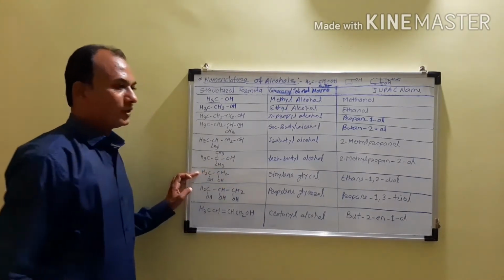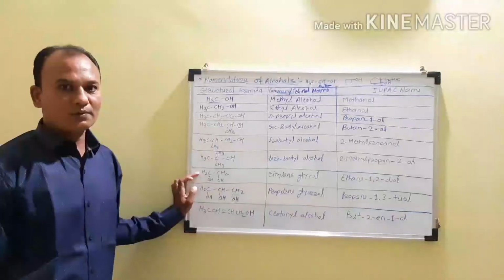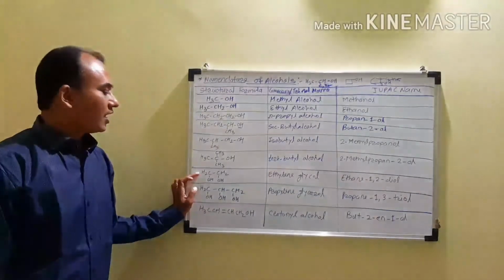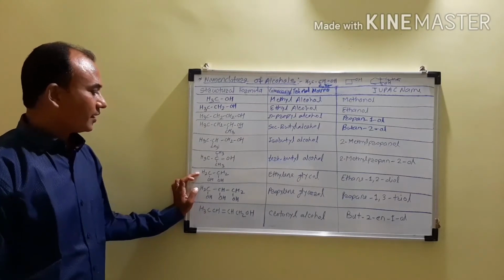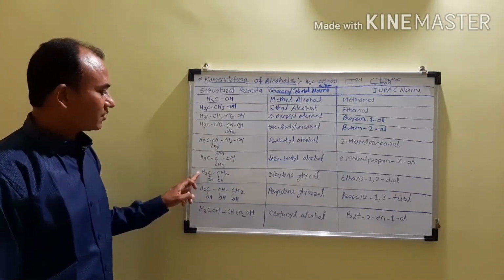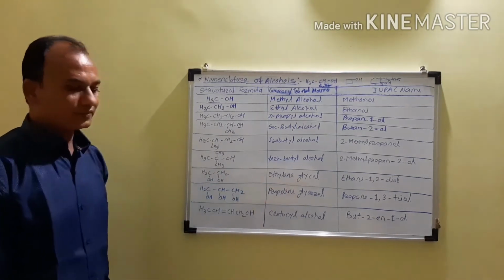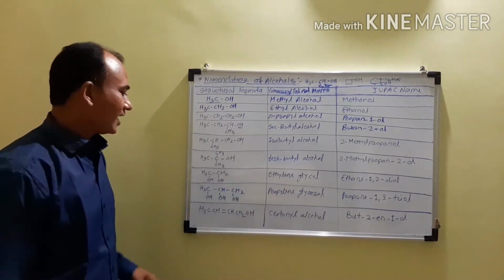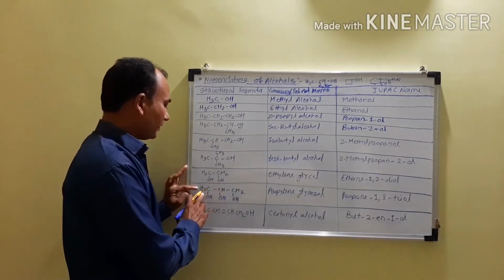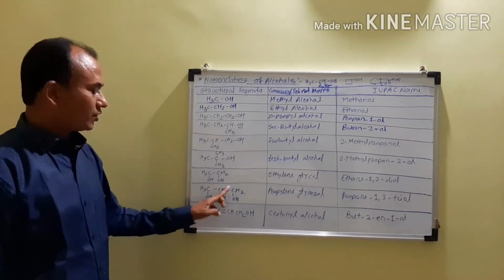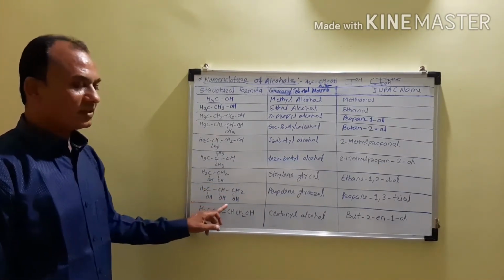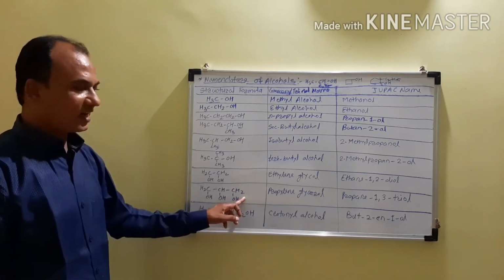Then CH2OH CH2OH. It is not a monohydric alcohol but a dihydric alcohol. When we give the common names, the common name of this dihydric alcohol is ethylene glycol. Then CH2OH CHOH CH2OH. It contains 3 hydroxyl groups, so it is a trihydric alcohol.